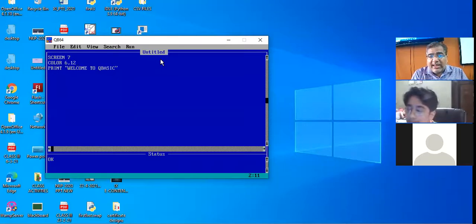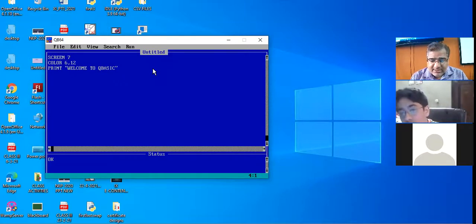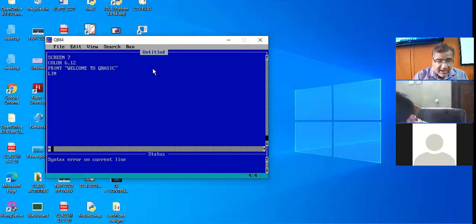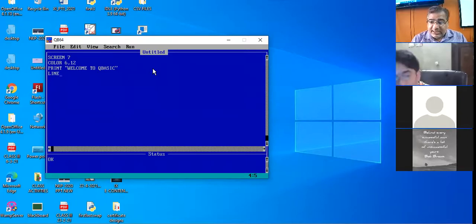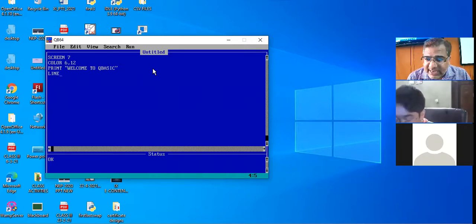Okay. Now, suppose you want to draw a line in QBasic. In order to draw a straight line, the command used in QBasic is the line command. The line statement in QBasic is used to draw a straight line in the QBasic window. Right? Now, when you draw a line, think mathematically.